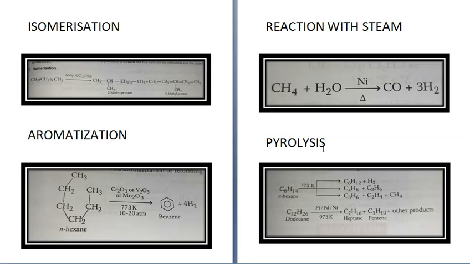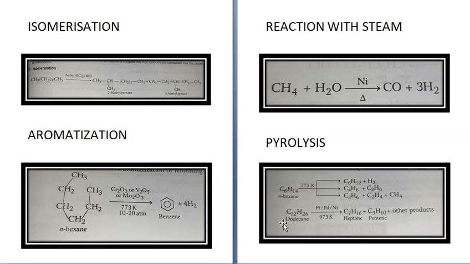Like C6H14 at 773 Kelvin. This is normal hexane. It will give you C6H12 plus H2 or C4H8 plus C2H6 or C3H6 plus C2H4 plus CH4.